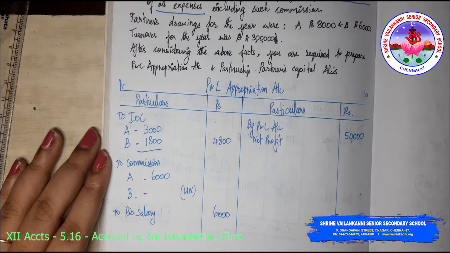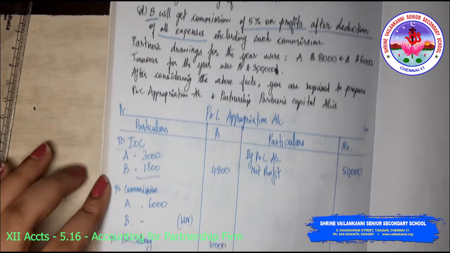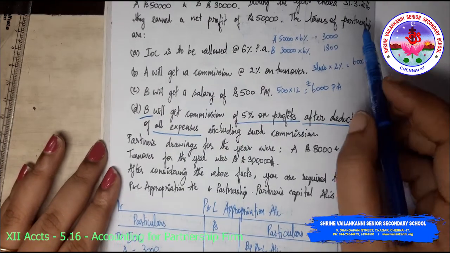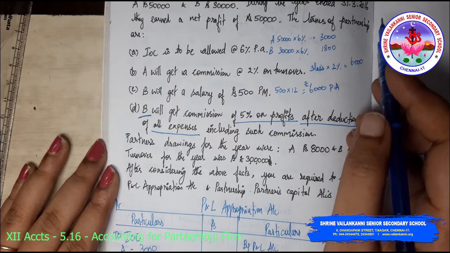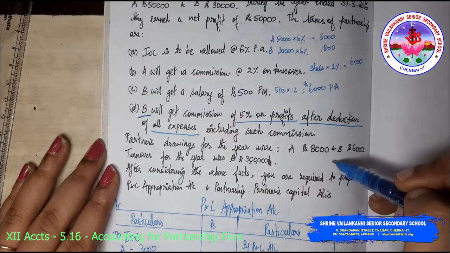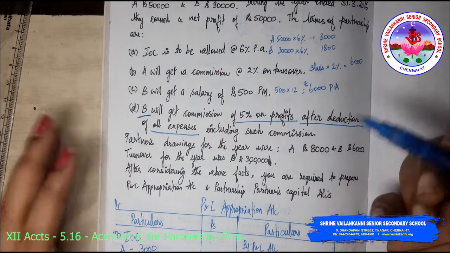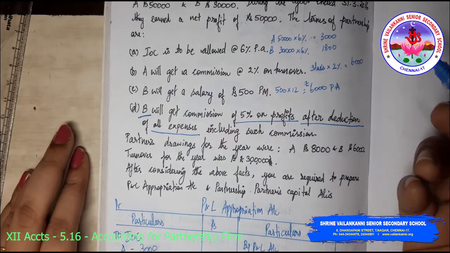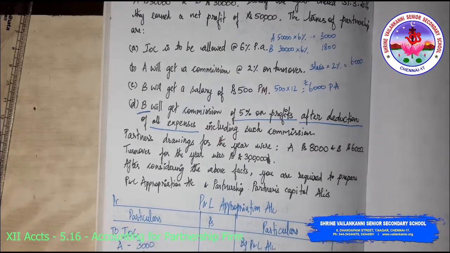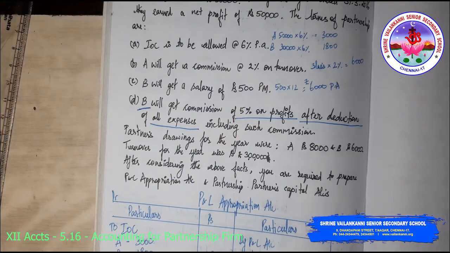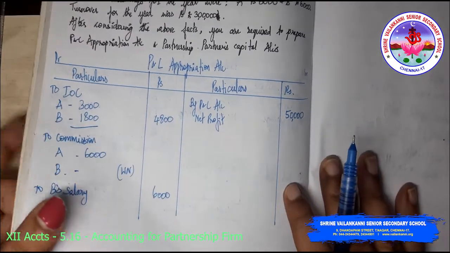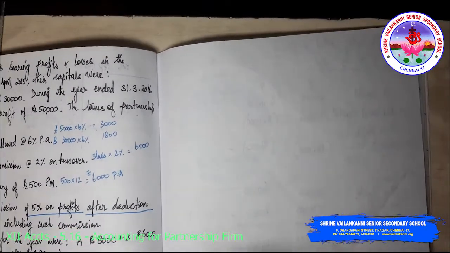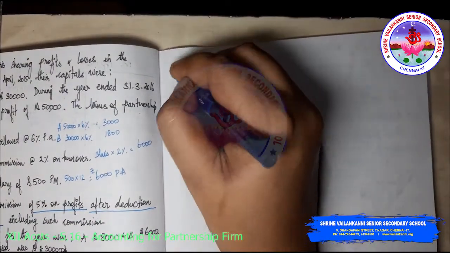And see here in this problem, the terms of the partnership deed are given. So which means interest on drawings is not mentioned anywhere. So we will not take any such interest on drawings calculation. So we need to finish this working note. So I am just taking you through the working note.